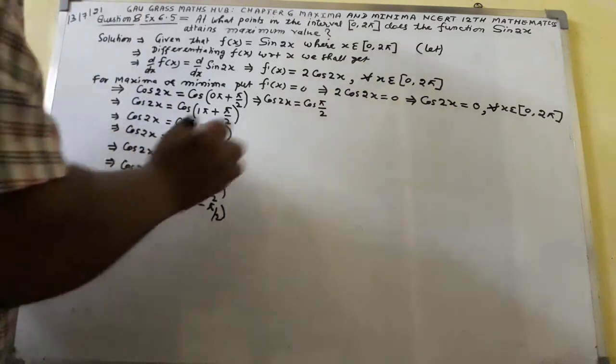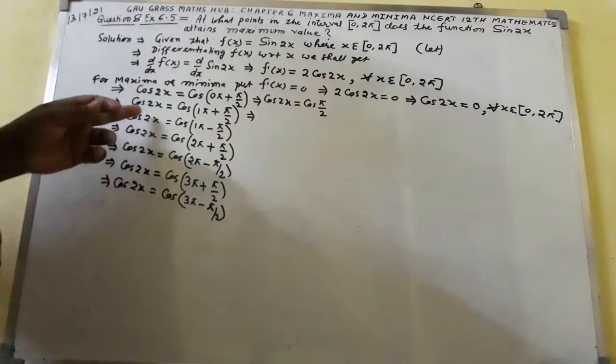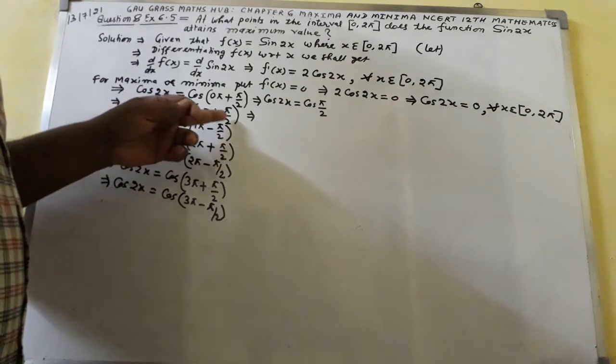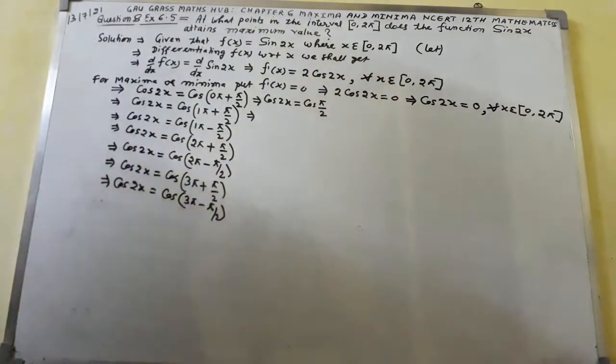Again I shall write, implies that cos 2x equals cos(1π + π/2). So what will we do in this case? Cos(1π + π/2).